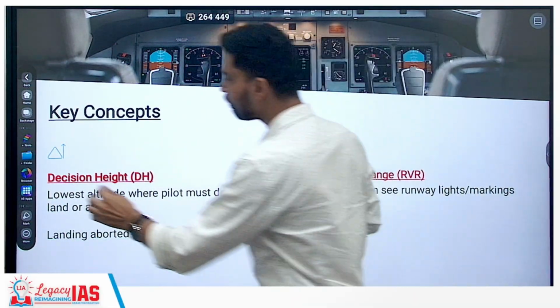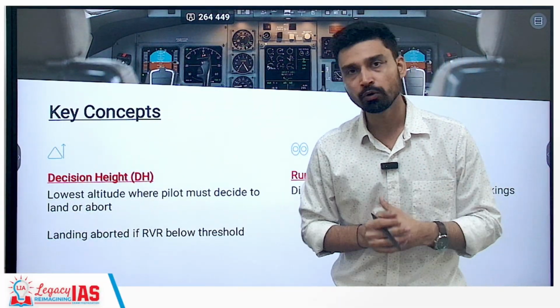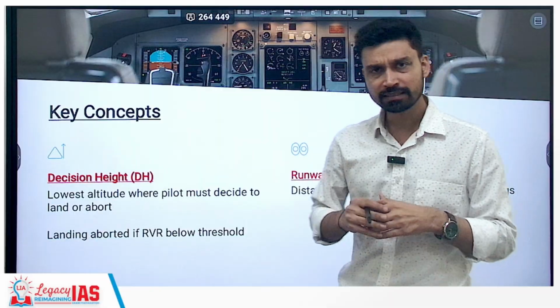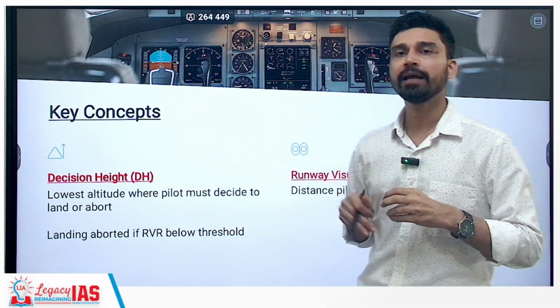Now, if you look at the key concepts involved in the ILS system, one is called DH. DH refers to decision height, that is the lowest height or lowest altitude where the pilot must decide to land or abort.